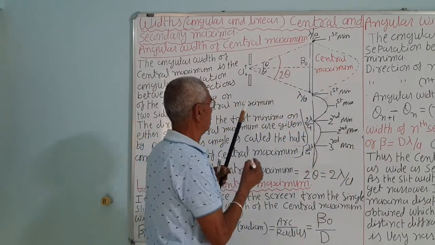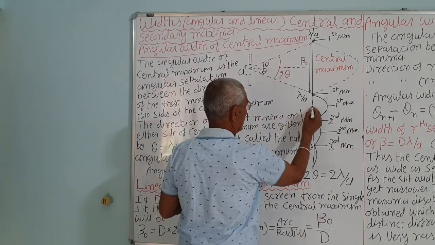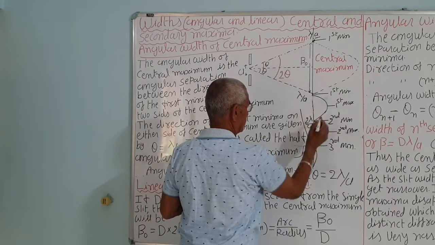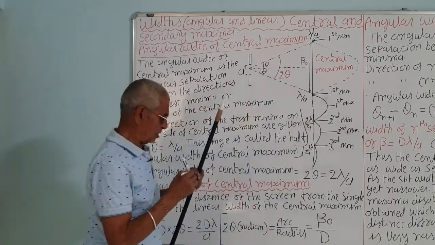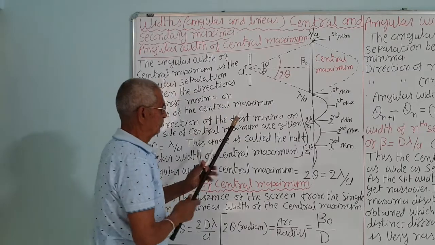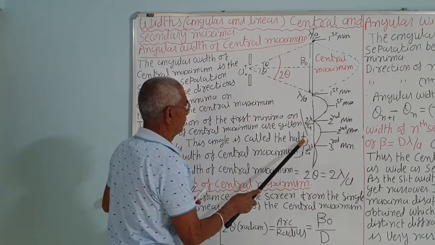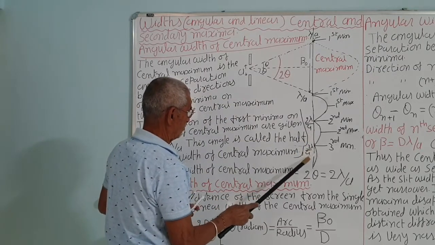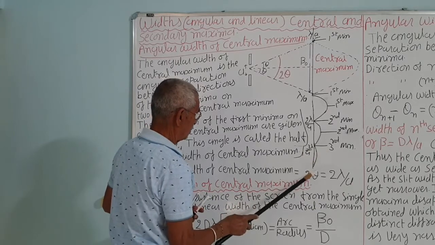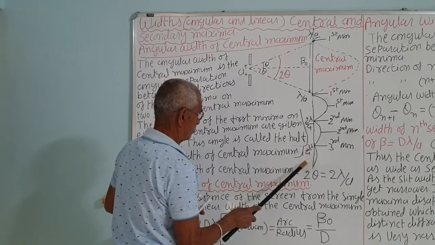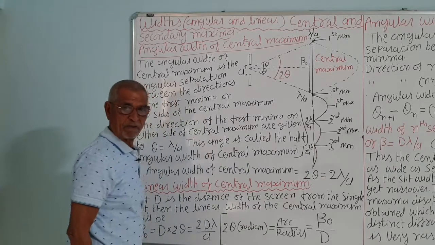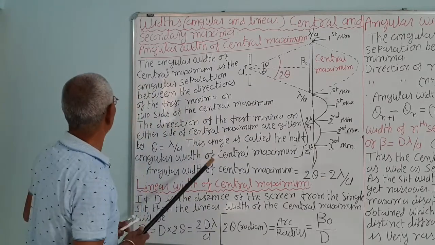Correct? This is 3 by 2 lambda by a. It will become congested, so I am just speaking. This is 5 by 2 lambda by a, and the third maxima is 7 by 2 lambda by a.